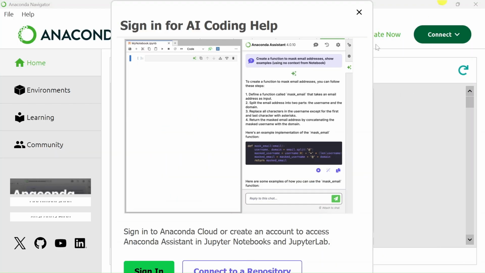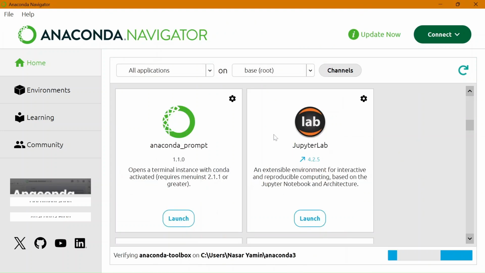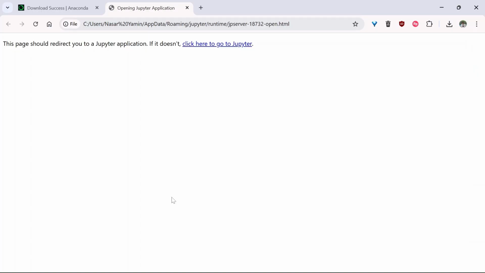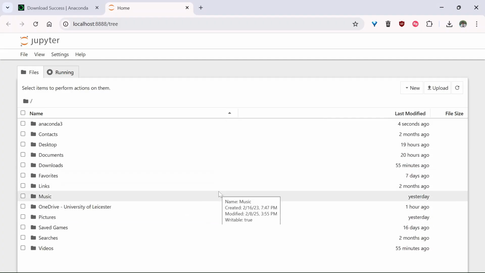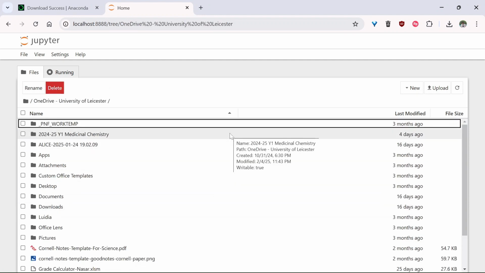Now that it's launched, I'm going to cancel this. So we're going to scroll down here. There's our Jupyter Lab. We don't need that. We need our Jupyter Notebook. So press launch. There. So now we can open up our markdown documents.